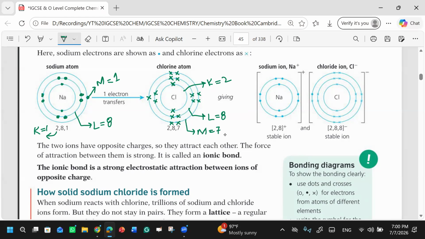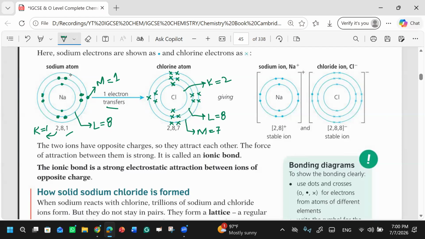Now, what is happening? One electron is being transferred from the sodium to the chlorine. Now, think carefully and tell me why they have mentioned 2 shells of the sodium in this picture, on the right hand side of this diagram.